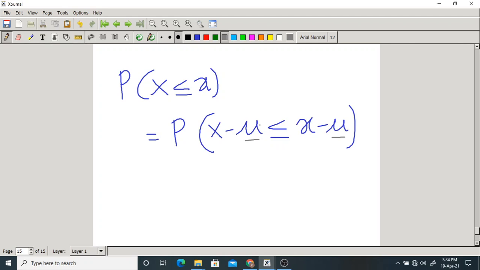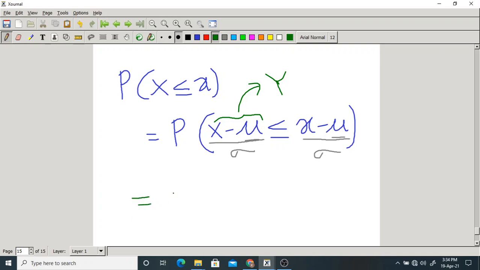Then I will do division by sigma on both sides, so there won't be any change in the inequality. Now what is this? It's called y, isn't it?